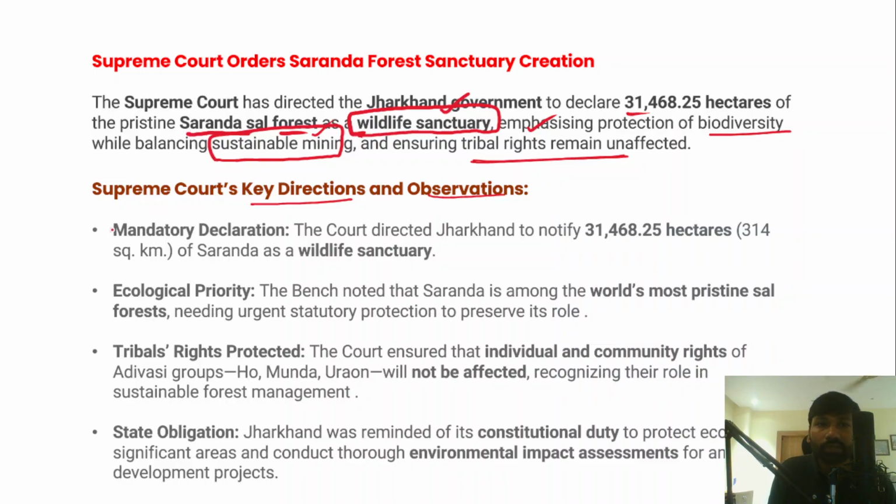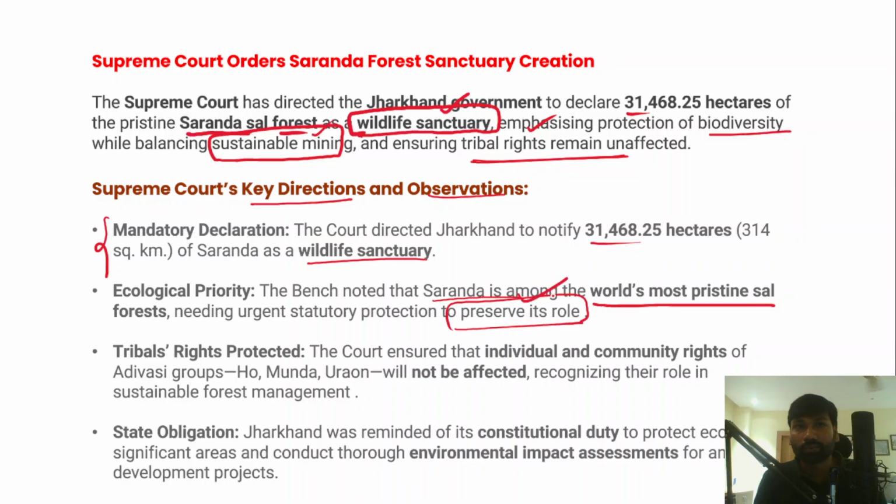So as we have already understood, the court has directed the Jharkhand government to notify 31,468 hectares of Saranda as a wildlife sanctuary, because of its pristine importance, right? In fact the Supreme Court also held that Saranda is among the world's most pristine sal forests, and it needs urgent statutory protection to preserve its important role.